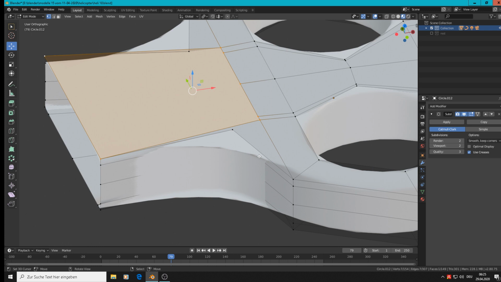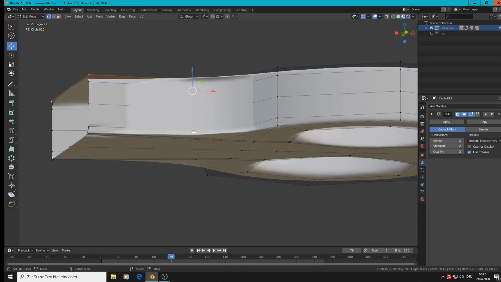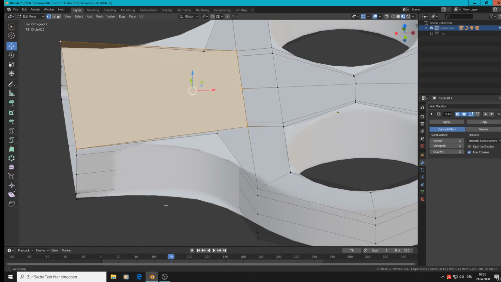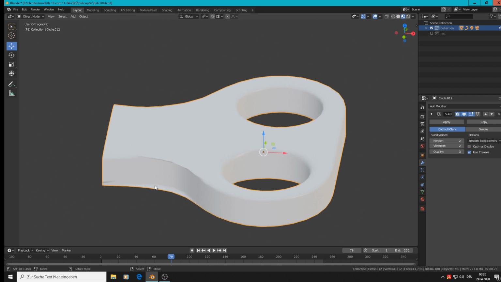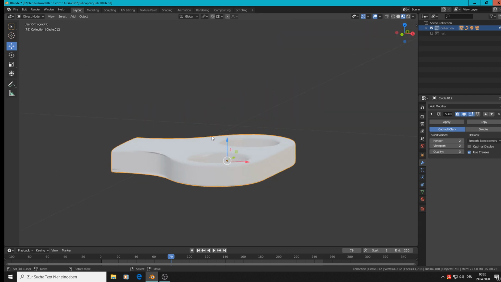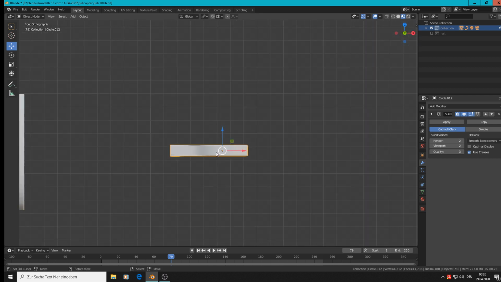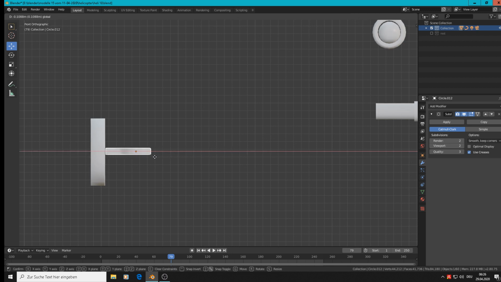We have that, we have that, we have that. That's all fine, like it is. And as I said before, you can make an Edge Split on, and then that looks better. But who cares?